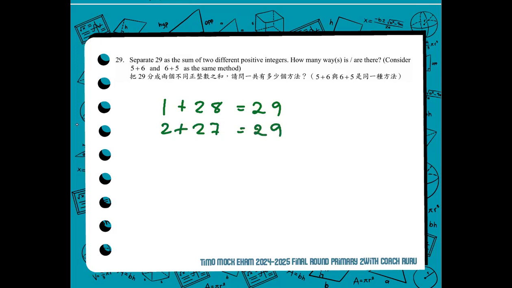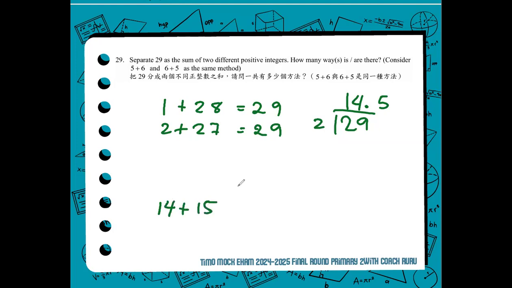Well, to make our lives easy, what we can do is divide 29 by 2, and you will have 14.5. From 14, that's the exact middle number. So, using that, we will know the last pair: 14 and 15.